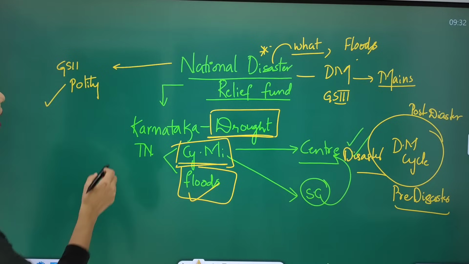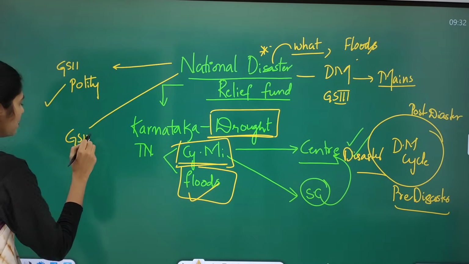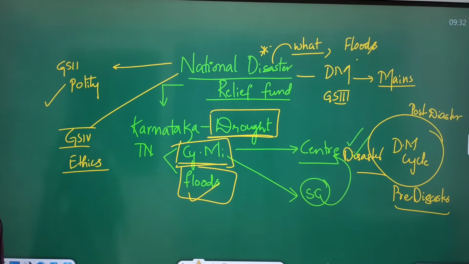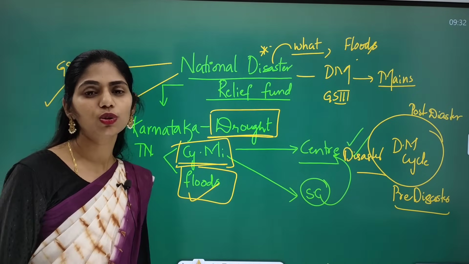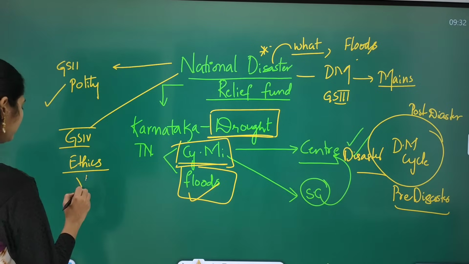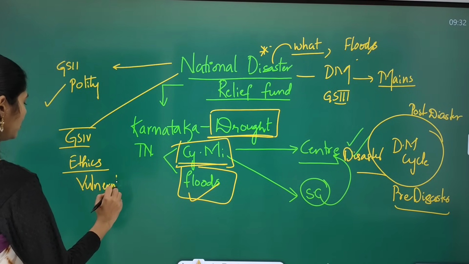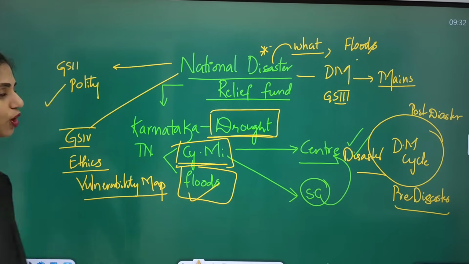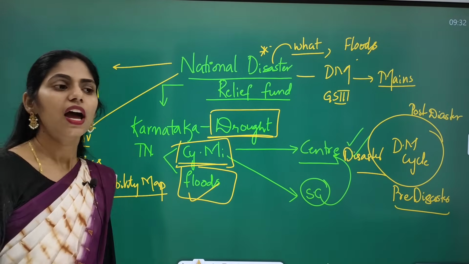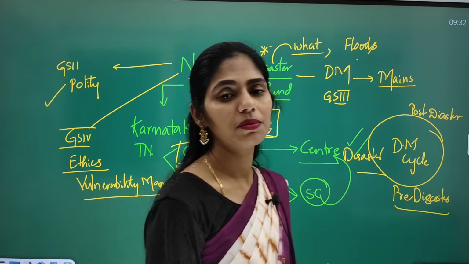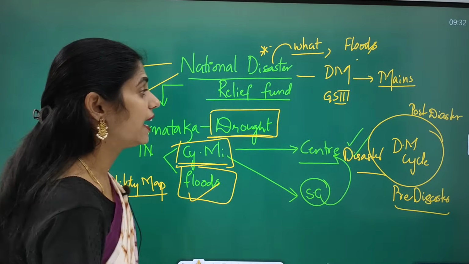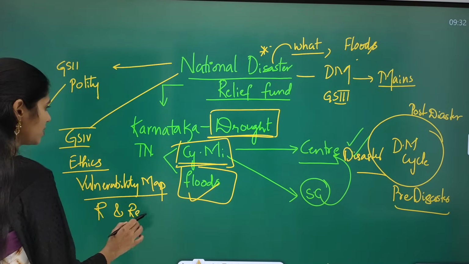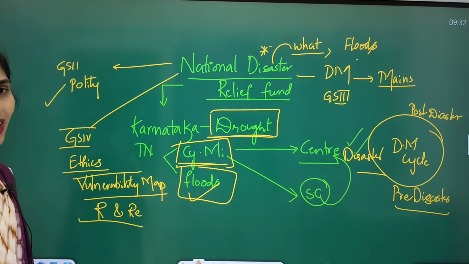And even this type of article you can get in your GS Paper 4 under ethics. Okay, so as a district magistrate, it is your responsibility to come up with vulnerability mapping, and also you have to go for proper assessment before disaster occurs. And during disaster you have to take some steps like awareness, etc. And post disaster you have to take rehabilitation and reconstruction steps. So in this way also you can get a case study.